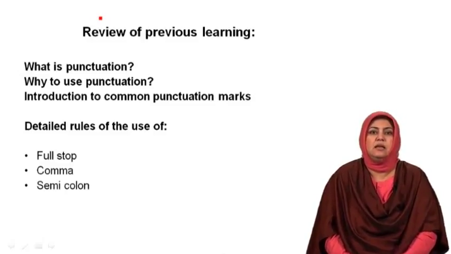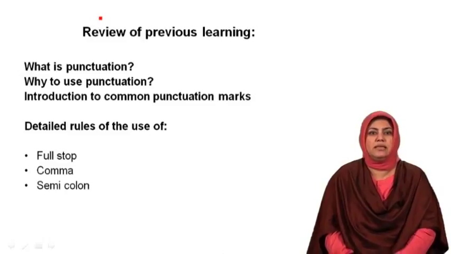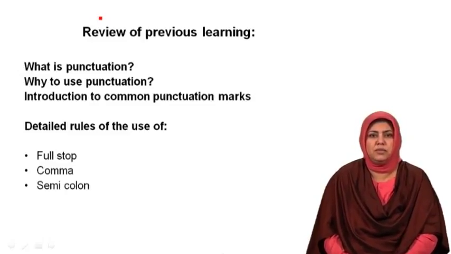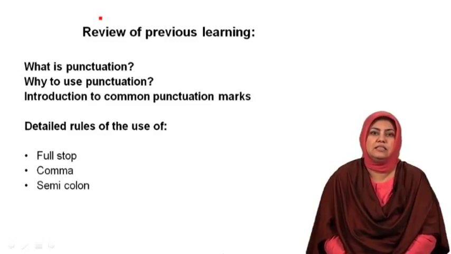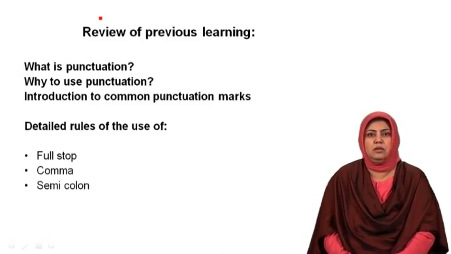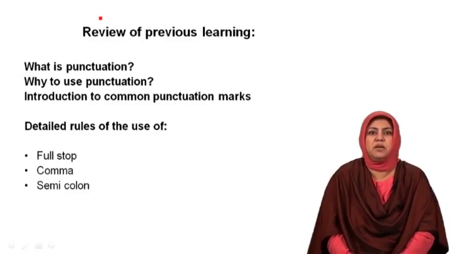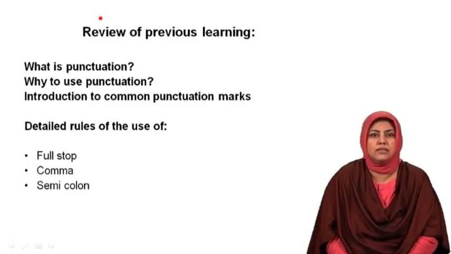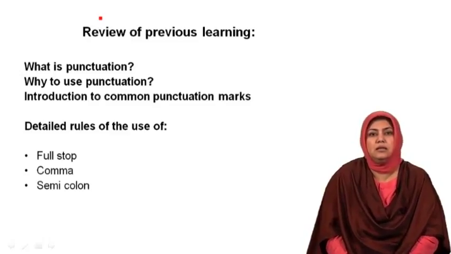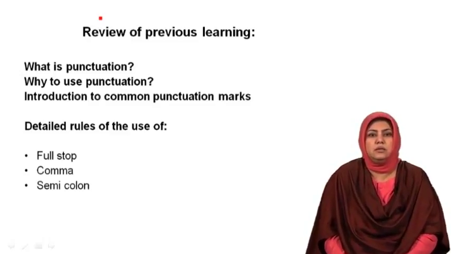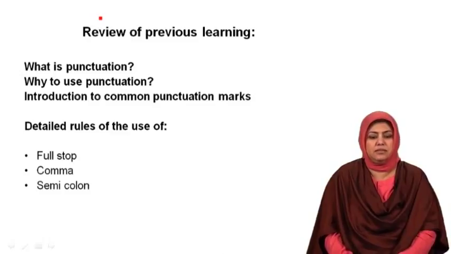In that case, the full stop between the 2 sentences is removed, which means the full stop at the end of the first sentence is removed and it is replaced with a semicolon. Thus, both the sentences become clauses of one longer sentence. So this was the learning that we did in the previous session.